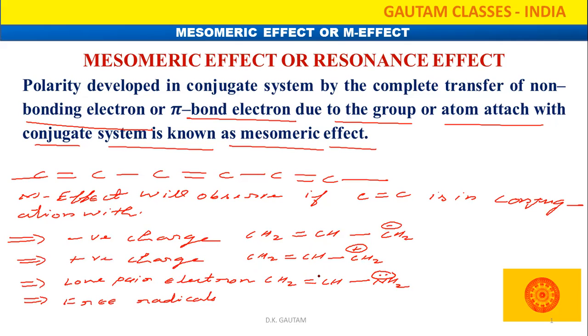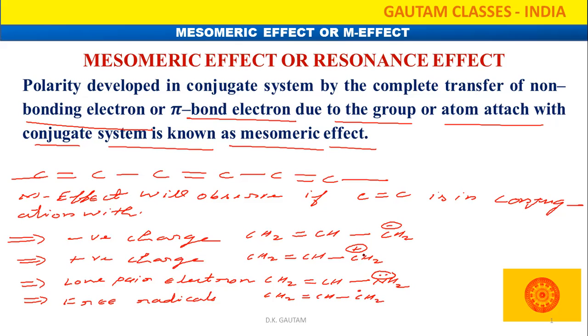What about the free radical? CH2 double bond CH, and here I am giving the example CH2 radical. That free radical has conjugation with this carbon carbon double bond. So here also the mesomeric effect will arise. These are all the conditions where the mesomeric effect will arise within a molecule.